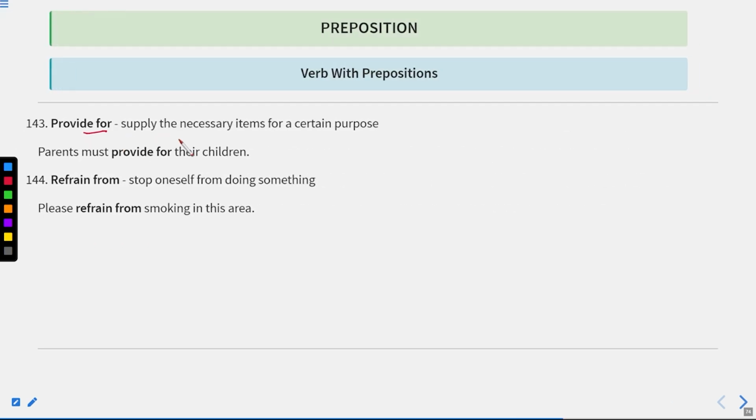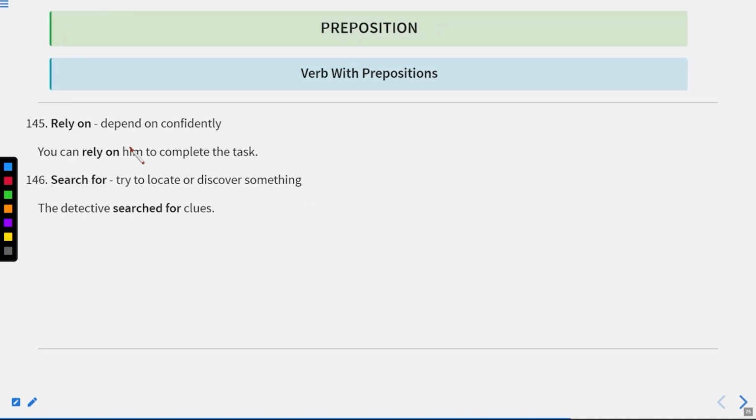This is provide for means supply the necessary items for a certain purpose. Parents must provide for their children. It means they must provide their children the necessary items by which they can live. Refrain from, stop oneself from doing something. Please refrain from smoking in this area. It means please stop yourself from smoking in this area. Okay. Now let us move to the next one.